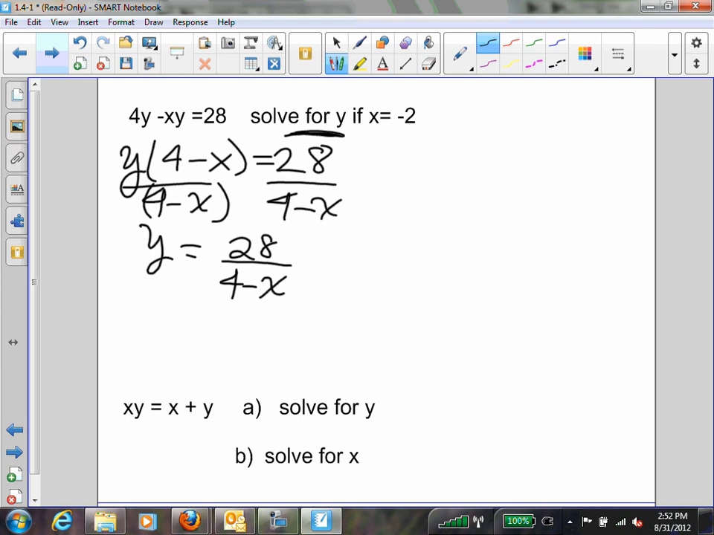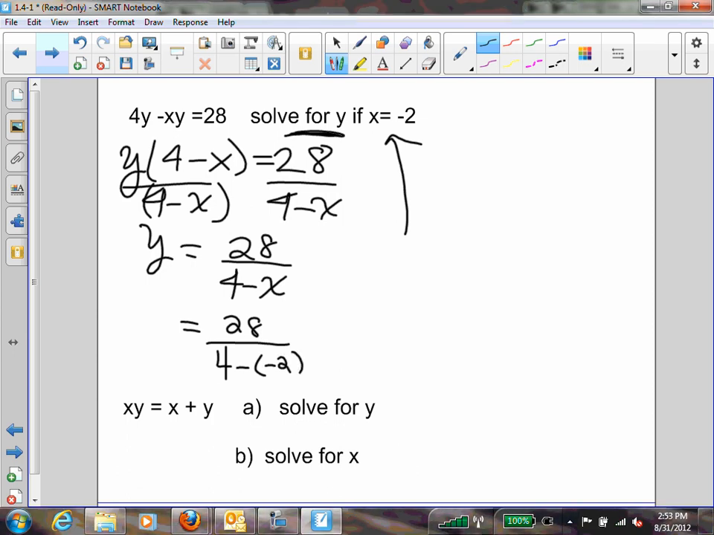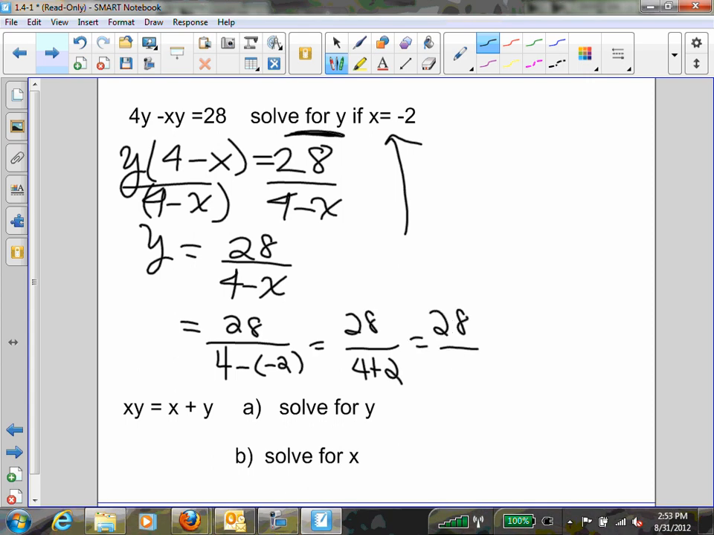Now let's finish the problem. If x equals negative 2, that means I have 28 over, careful, 4 minus negative 2. This is why using parentheses is really important when you're substituting so you don't lose that extra negative sign. Okay? So yes, that is 28 over 4 plus 2. 28 over 6. 14 thirds, which is 4 and...